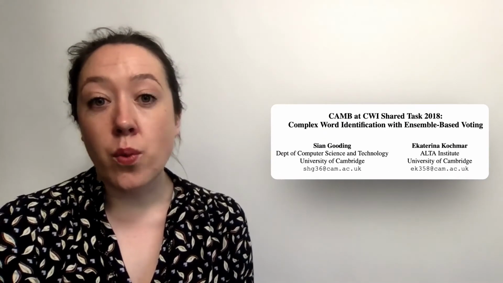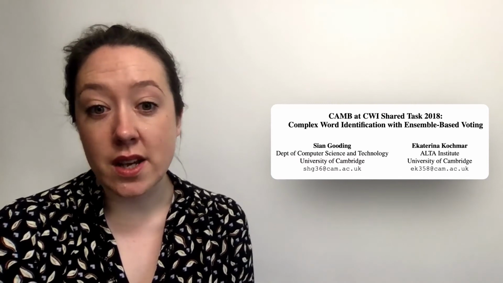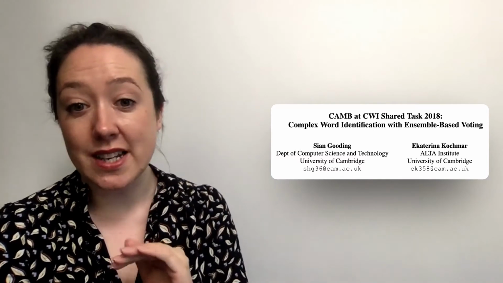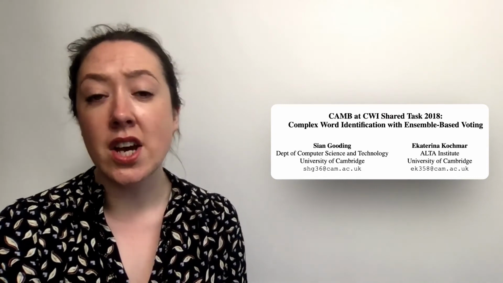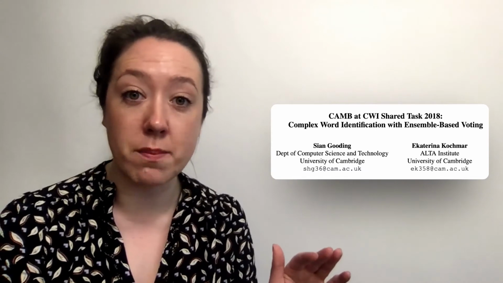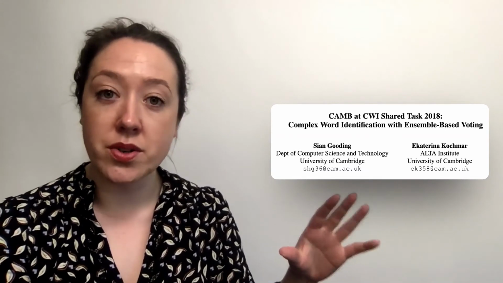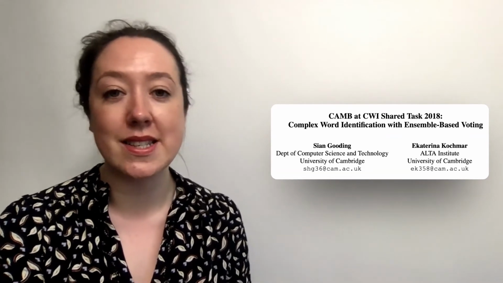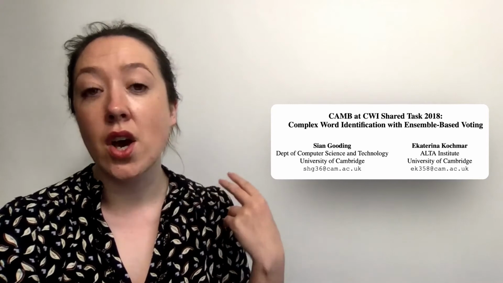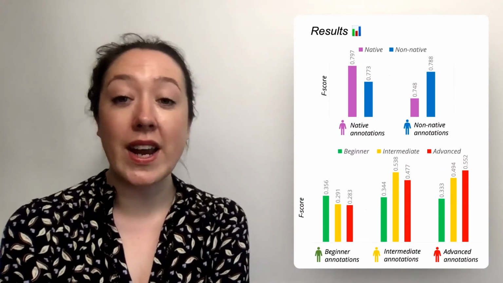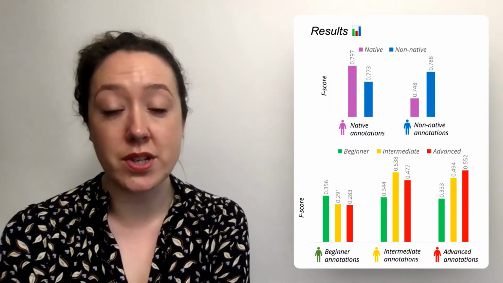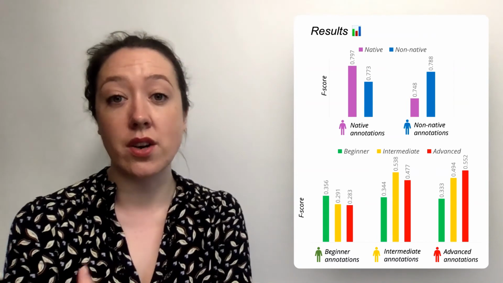We use the winning shared task system for this. So as I said, there was a shared task with this data and this system was the winner. And this uses 27 traditional features of word complexity in an ensemble approach. And these different features include very traditional measures of word complexity, so things like frequency of a word, length, number of syllables, etc. And the main things that we find here are that for each group, the best performing model is trained with the annotations of the target group.